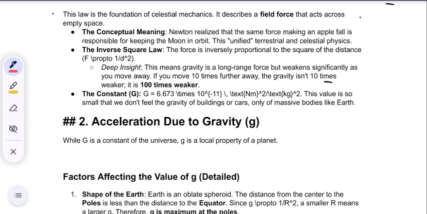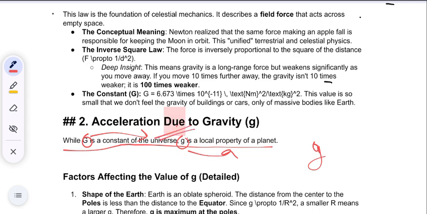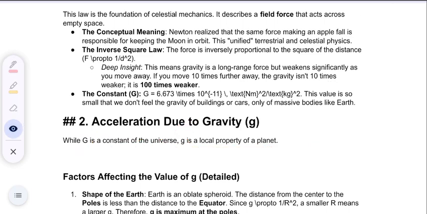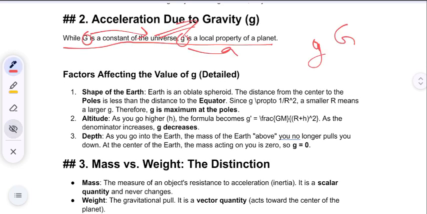Let's move ahead. See, this was a topic. While capital G is the constant of the universe, small g is a local property of a planet. The local property of the planet can be represented by small g, and the constant of the universe, I am talking about for gravity, can be denoted or represented by capital G. Okay. Factors affecting the value of g in a detailed manner.